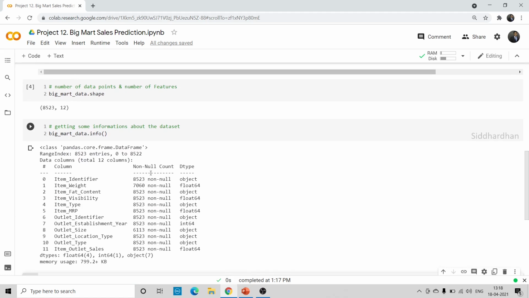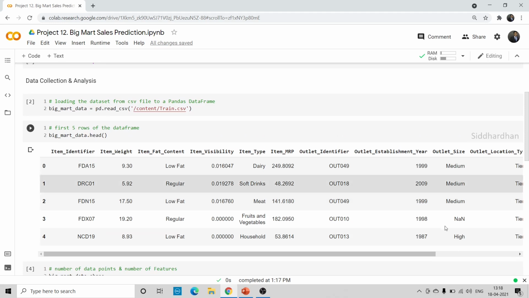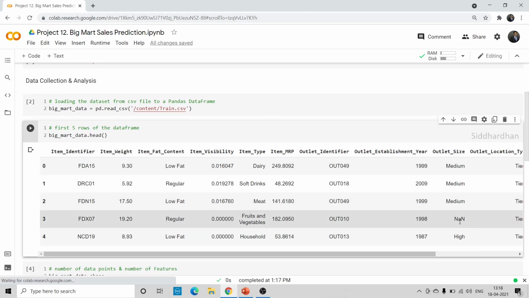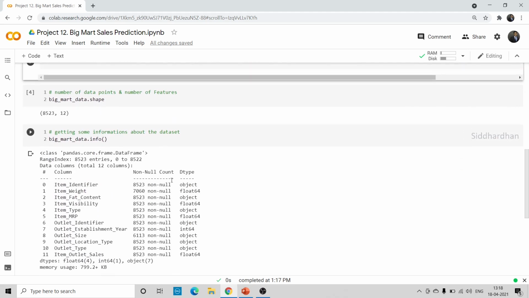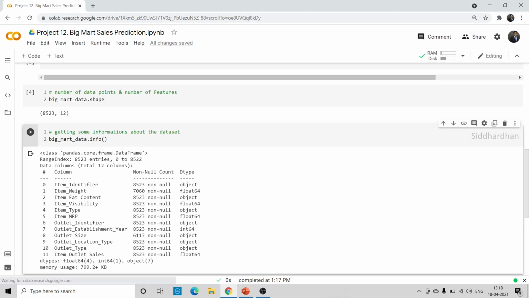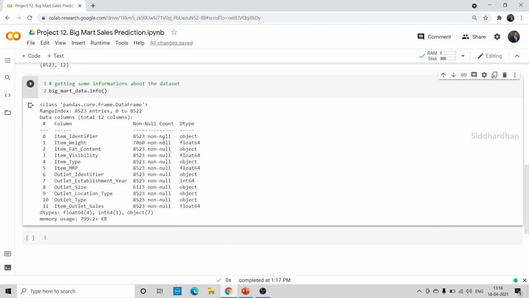Here you can see non-null count. Null values means missing values. You can see here in this outlet size, in the first 5 rows we have one missing value, this NaN. NaN means not a number, which basically means it is a missing value. Non-null values means those values are not missing, they are present in the data set. Out of 8523, all the values are present in some columns, whereas in the item weight column some values are missing. You can also see in the outlet size column we are missing about 2000 data points. So this gives us the number of values present in the data set.